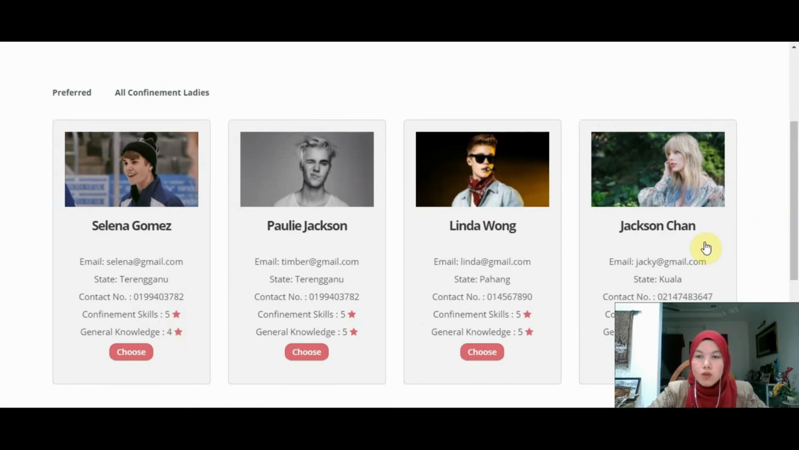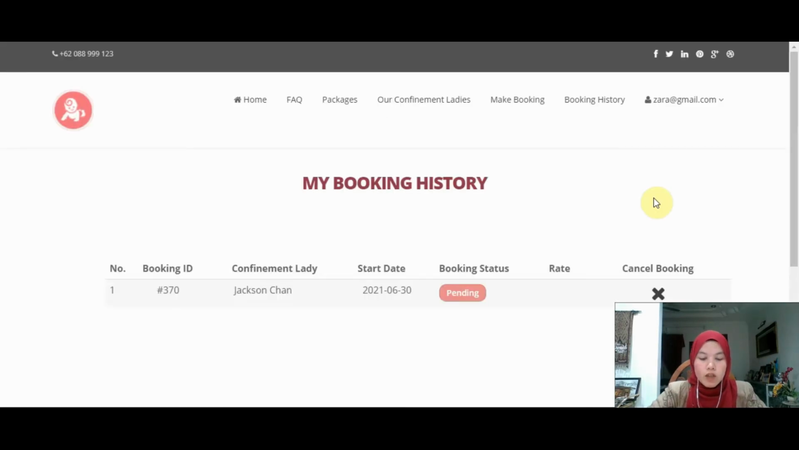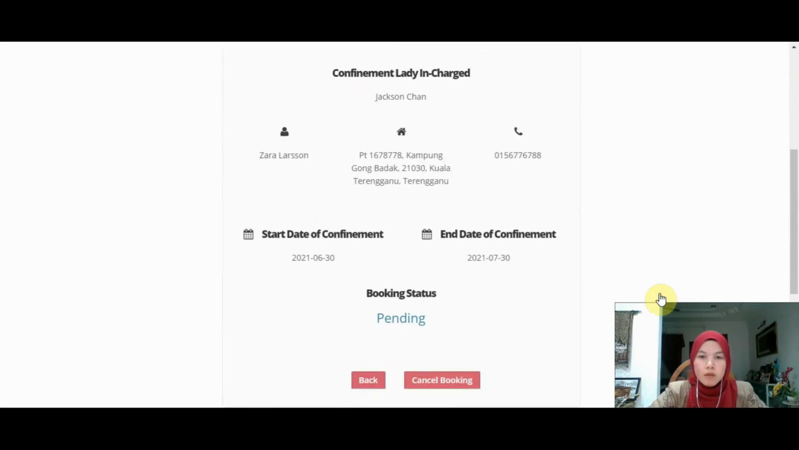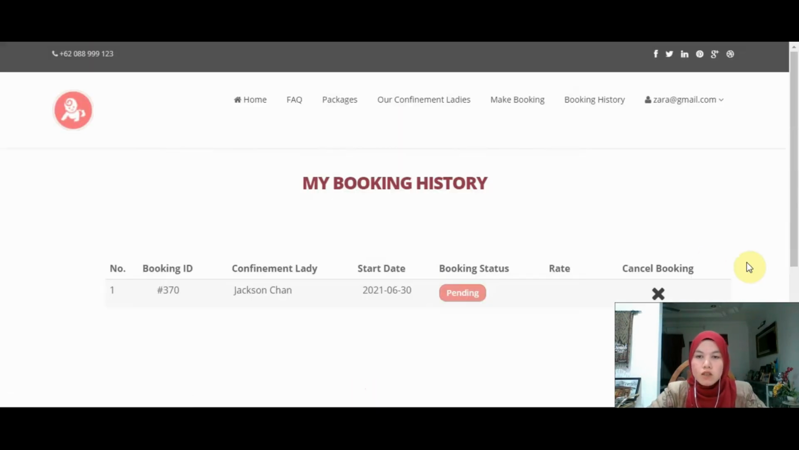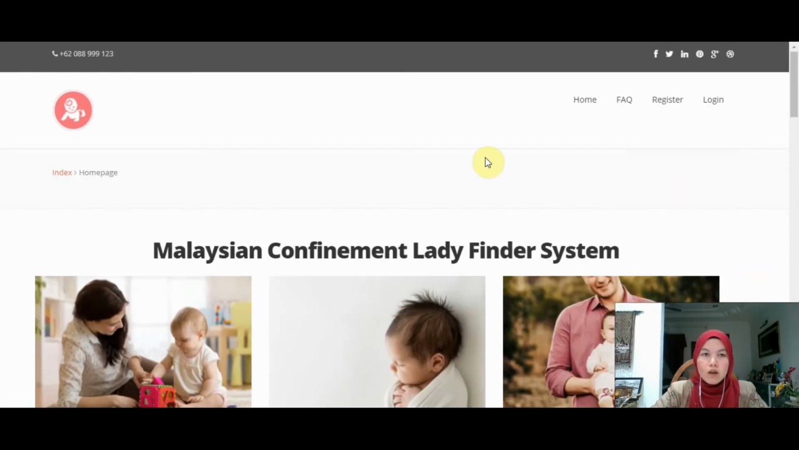So let's say I choose the Jackson Chan as my confinement lady. Just click choose. So after the booking has successfully made, the users need to wait for the approval by their confinement lady. If the users want to cancel their booking, just simply click this button and the booking details will be displayed, but this time I will just go back to the booking history. So I will log out and log in into the CL's account.